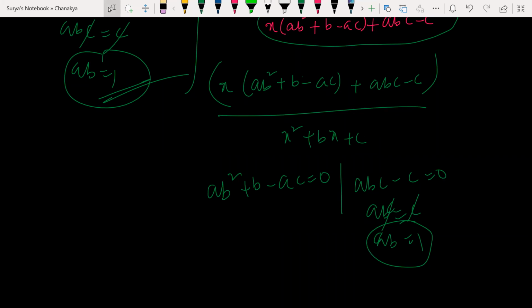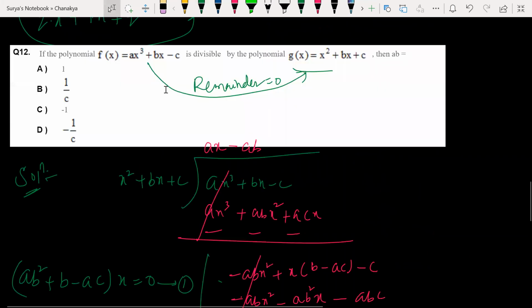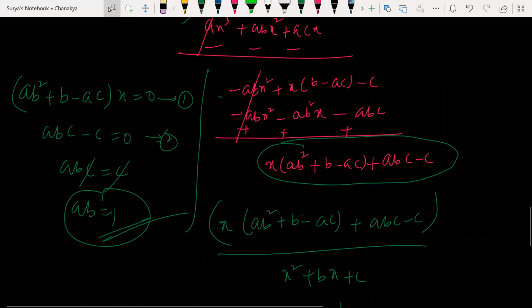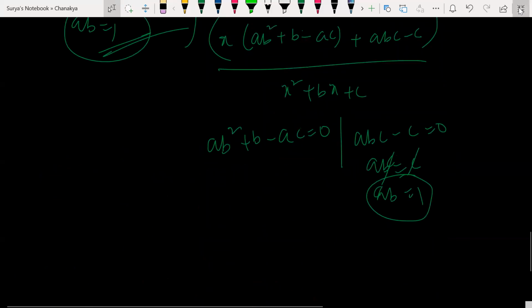हाँ, if you don't understand still, you can substitute x value as 0. Whatever the remainder you get, you substitute x value as 0. What do you get here? Since it is said this one is divisible by this one, if you substitute x value as 0, clear cut, the answer you will get is abc is equal to ab is equal to 1. So next question.